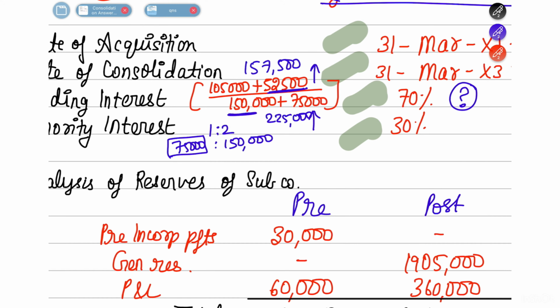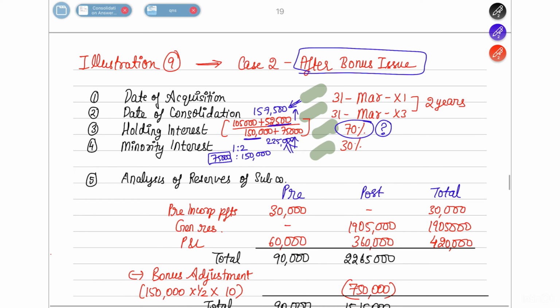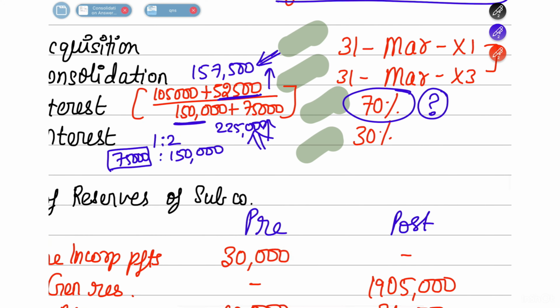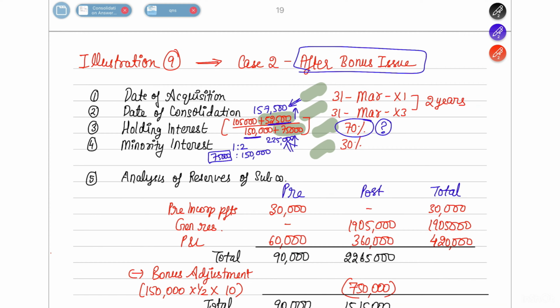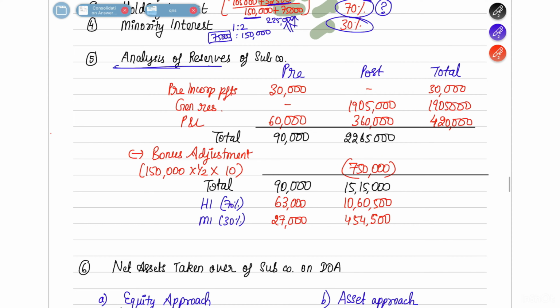So the holding interest, how will you calculate, is 1,57,500 divided by 2,25,000. So the holding interest is 70% again. Okay, so what we have done here is basically we have added the bonus shares which have been issued. Okay, and the rest of it is going to be the minority interest, which is 30%. Next, we move on to analysis of reserves.